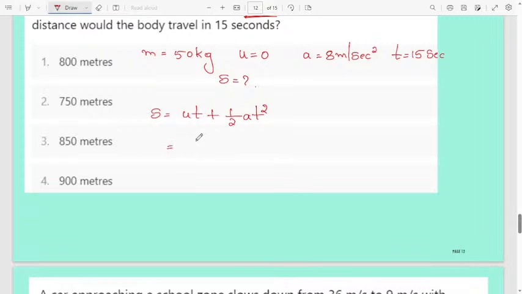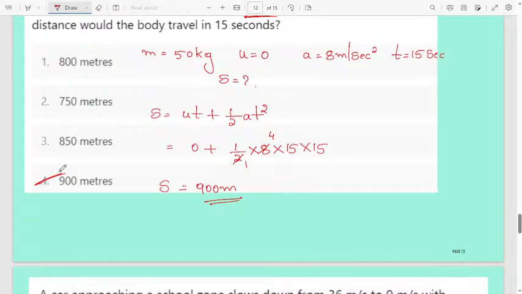Initial velocity is 0, so this term gets cancelled. 0 into t becomes 0, plus half into acceleration 8, then time 15 into 15, t square. Then half of 8 is 4, 15 squared is 225, multiply and you will get 900 meter. Therefore the correct answer is 900 meter.